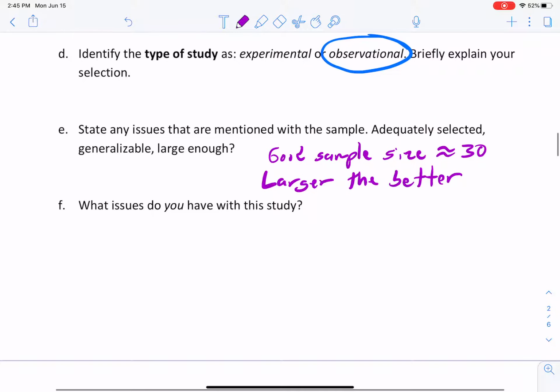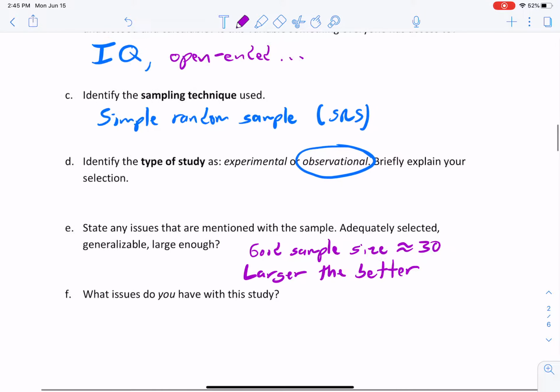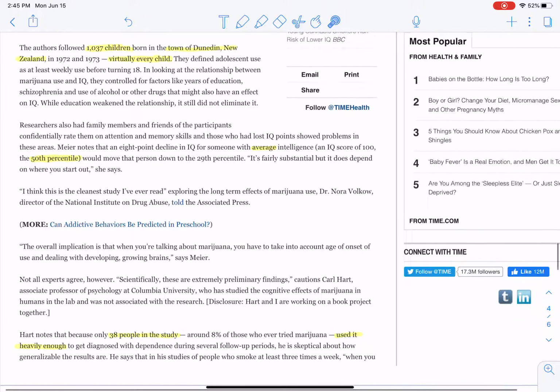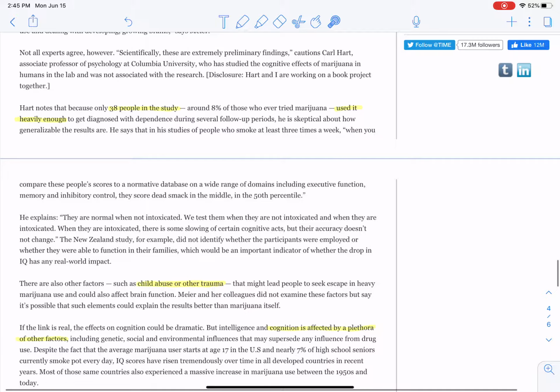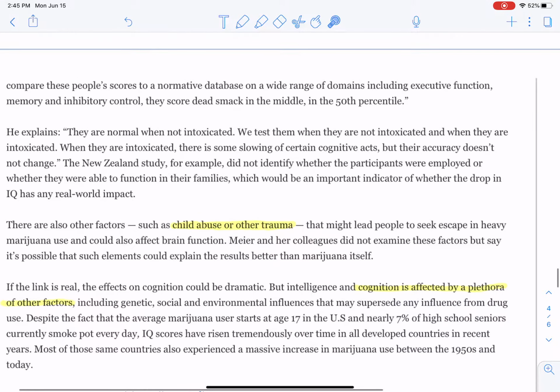Okay, and then what issues do you have with this study? Probably all oriented around this idea of how they selected the sample. There's also some issues in here too, where like the IQ, that's not an accessible thing as far as a measurement goes. There's another thing in here too. We have these ideas of...